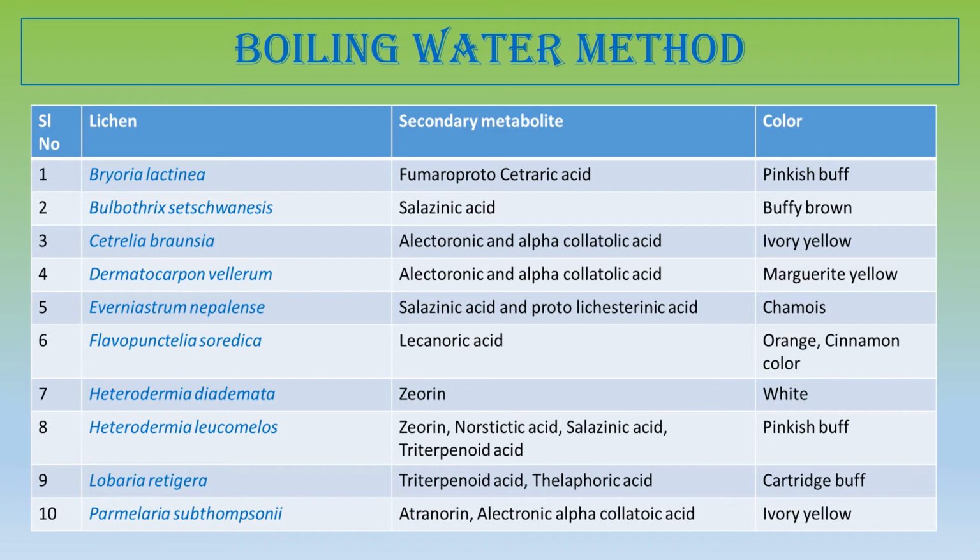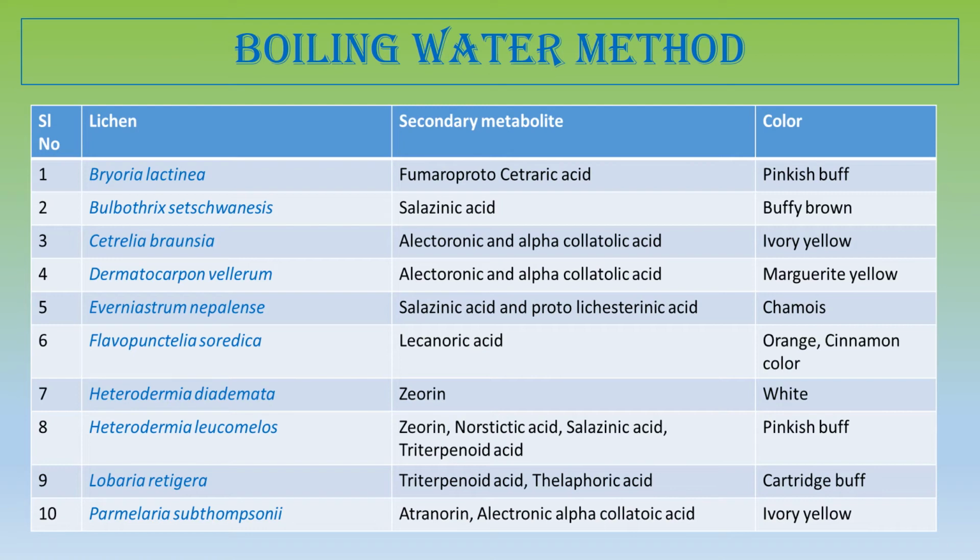Next is Heterodermia leucomelos. Now this foliose lichen is corticolous as well as saxicolous, that is, they grow on tree or rock, and it produces a pinkish buff color by the boiling water method. Next is Lobaria retigera.